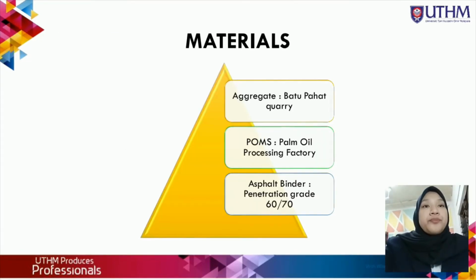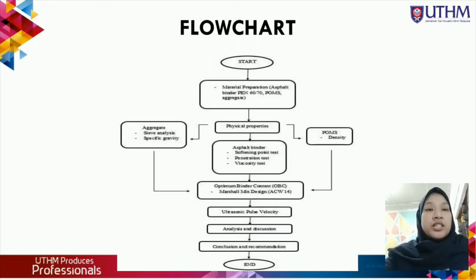Materials and methodology. Materials. I need three materials in my research, which are aggregate, palm oil mill sludge, and asphalt binder. The aggregate I got from Batu Pahat Quarry, and the sludge I get from a palm oil processing factory. For asphalt binder, I need penetration grade 60/70. This is the flowchart of the research. We get the aggregate, asphalt binder and POMS, and after that we get the optimum binder content, and after that we get the ultrasonic pulse velocity data, and then we conclude the research.